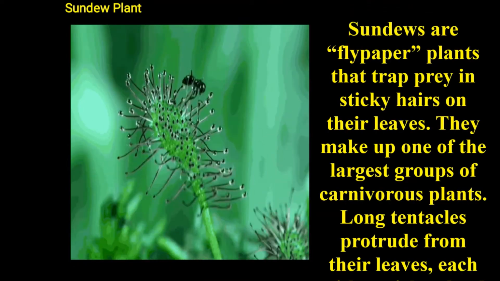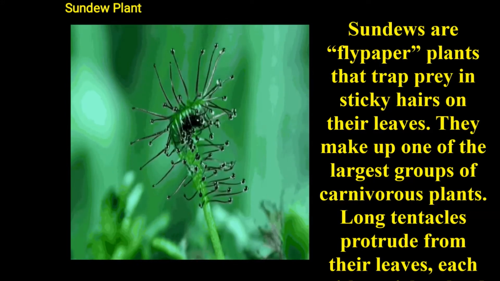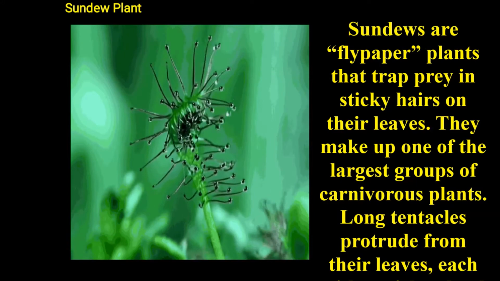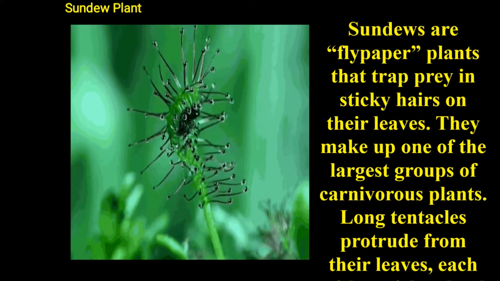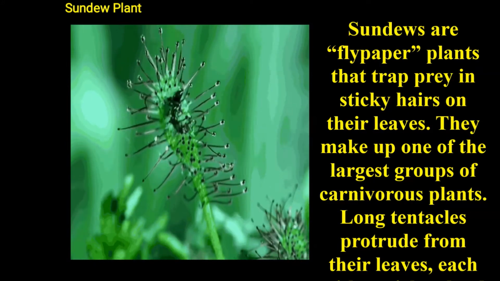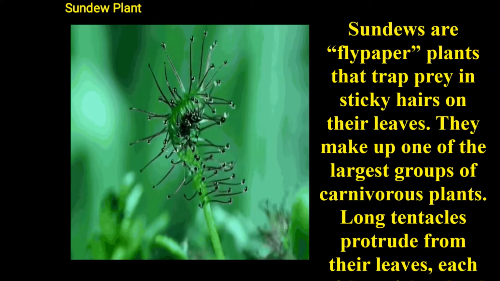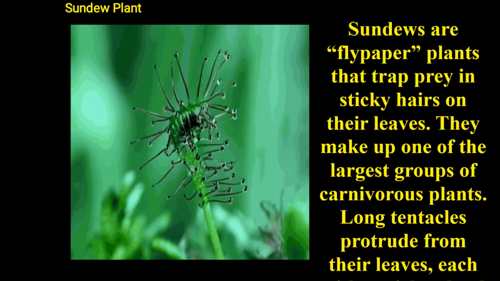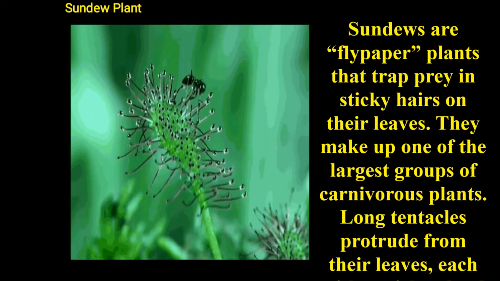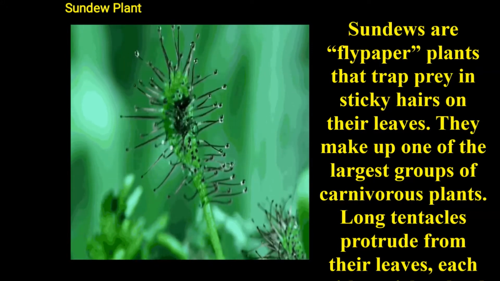Now let us discuss sundews. Sundews are also called flypaper plants because they trap prey in sticky hairs on their leaves. They make up one of the largest groups of carnivorous plants. The glands produce nectar to attract prey, a powerfully adhesive substance to trap it, and enzymes to digest it. Once an insect gets stuck, the tentacles coil around the insect and smother it.